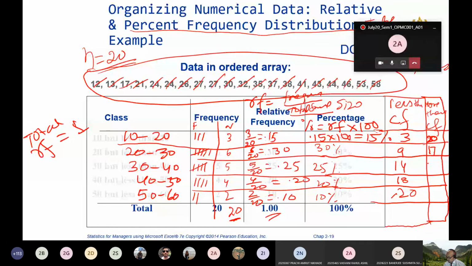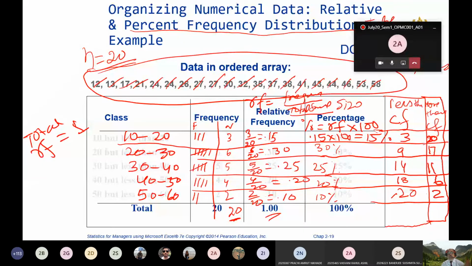Very good. How many temperatures are 40 or more than 40? 11 minus 5 is 6. Very good. And how many temperatures are 50 or more than 50? 2. You see these two and these two both are the same here.